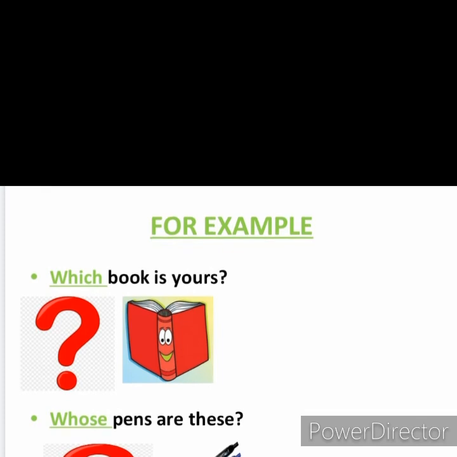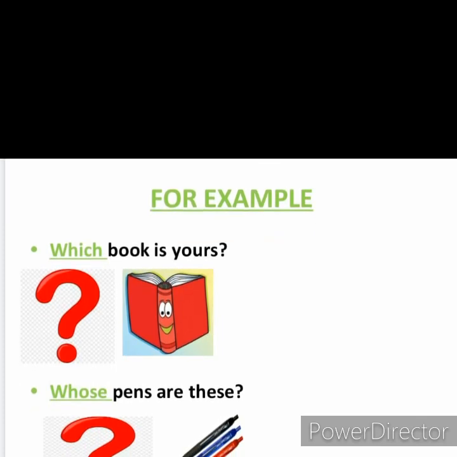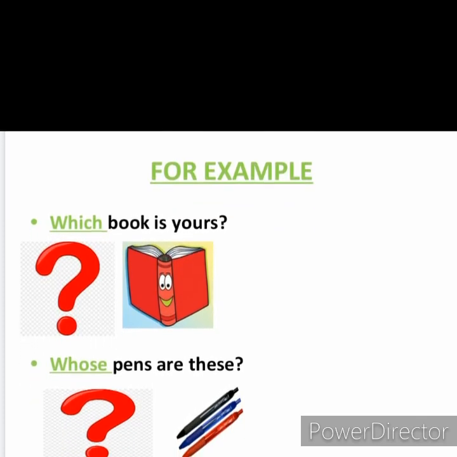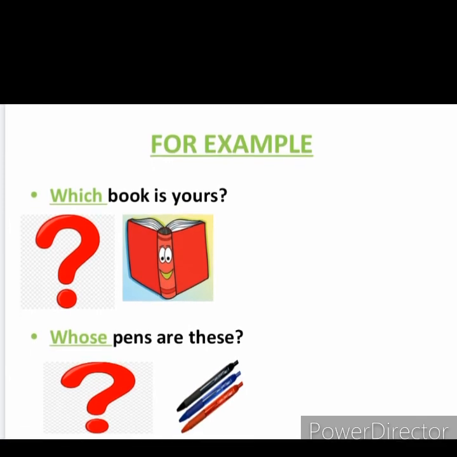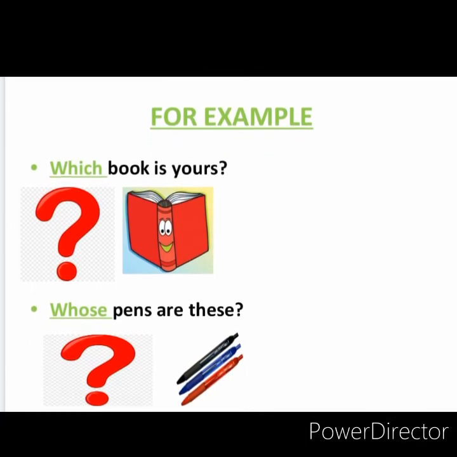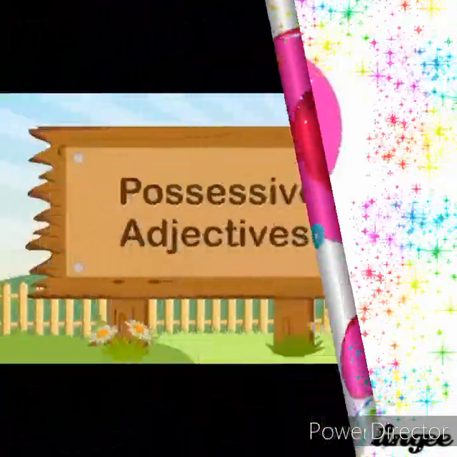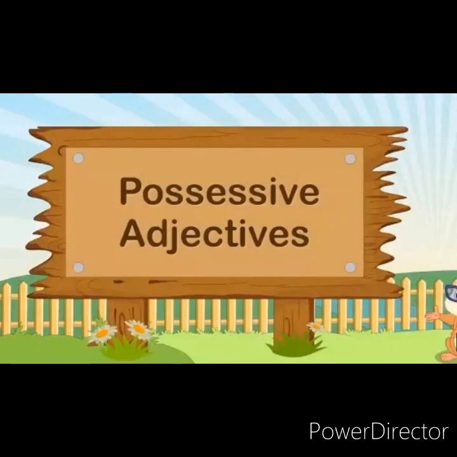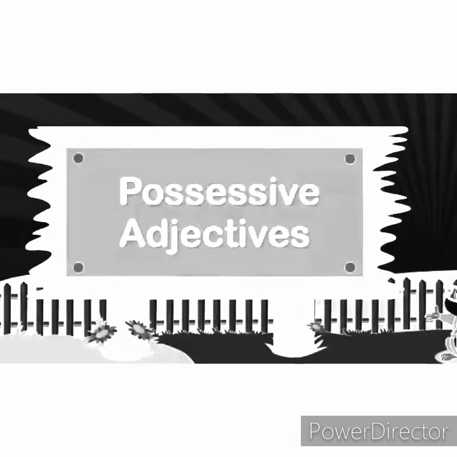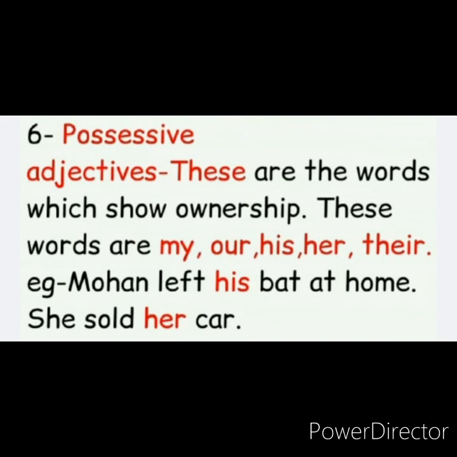Next is, whose pens are these? Over here also you're asking a question. So whose is an interrogative adjective. So interrogative adjectives generally ask a question with reference to a particular noun. Last is possessive adjectives. Possessive adjectives are used to show possession. Now, what do you understand by the word possession? Possession means owning or having something.